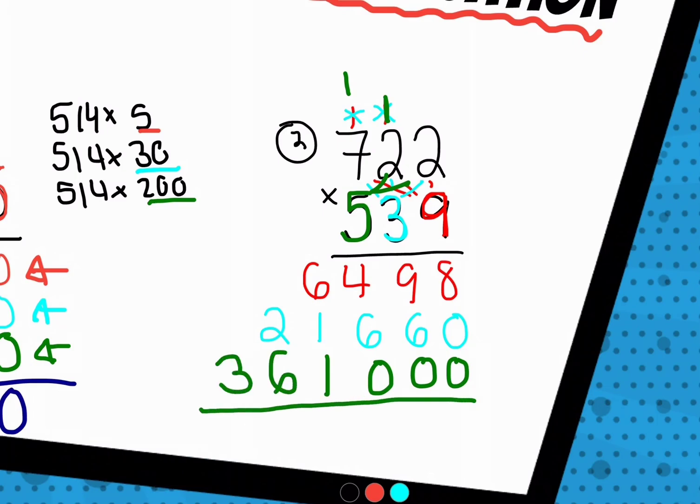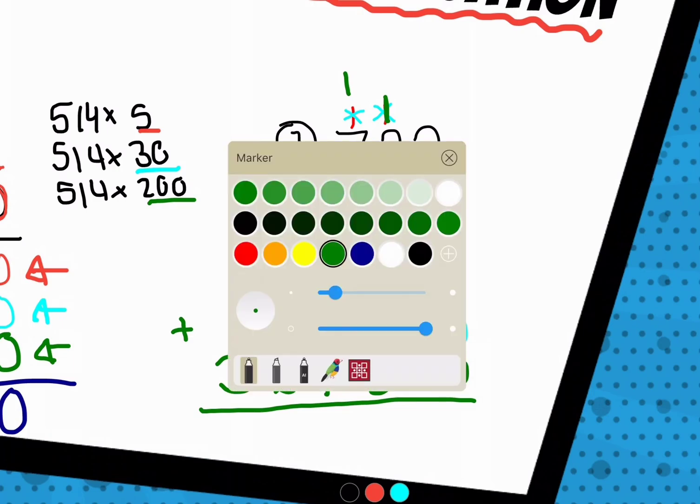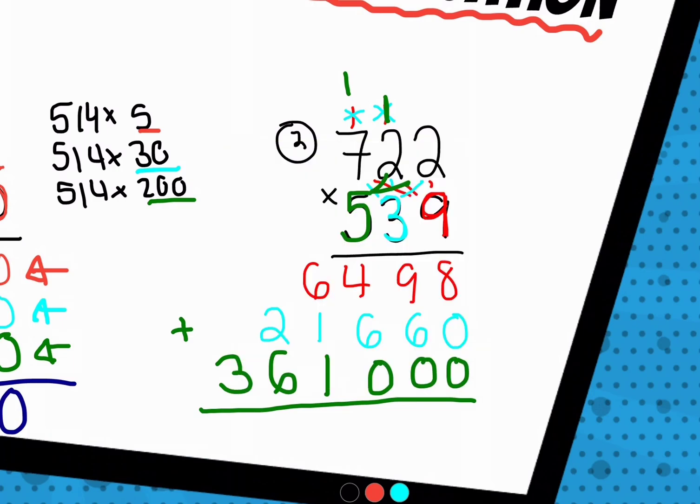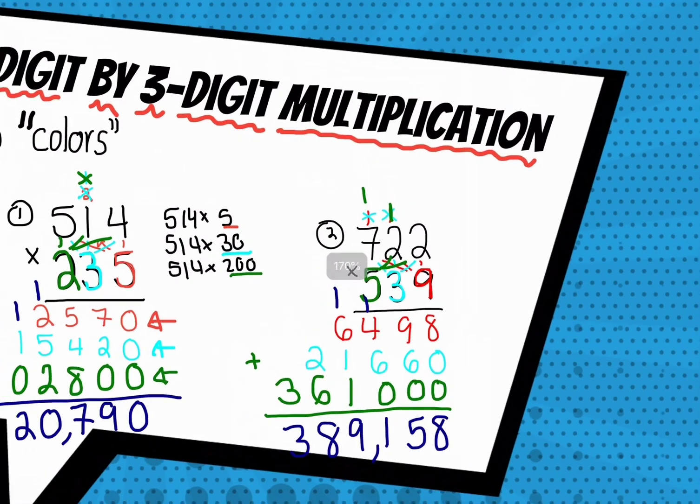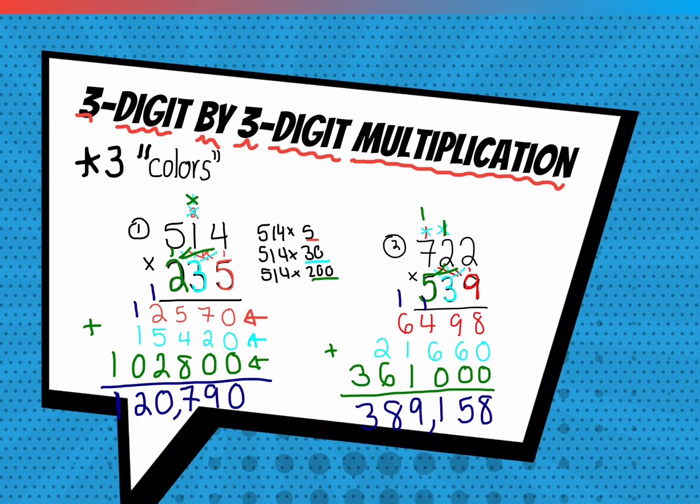And when I add up my final 3 products and put them together, 8 plus 0 is 8. 9 plus 6 is 15. 1 plus 4 plus 6 is 11. 1 plus 6 plus 1 plus 1 is 9. 2 plus 6 is 8. And 3 plus nothing is 3. So I get the answer of 389,158.